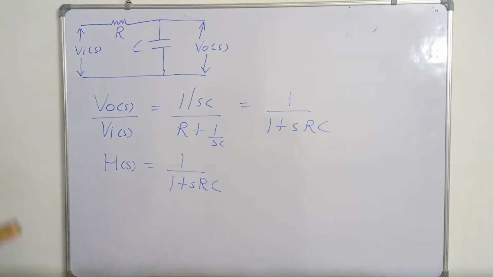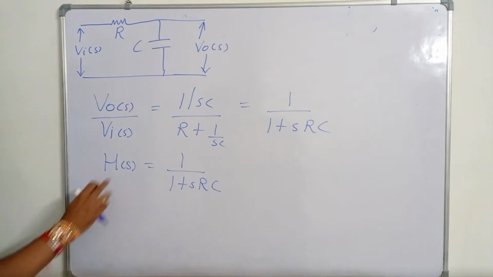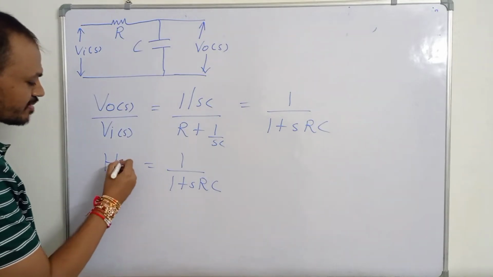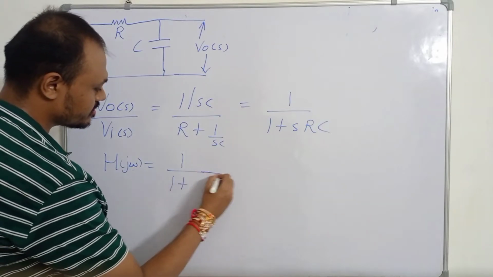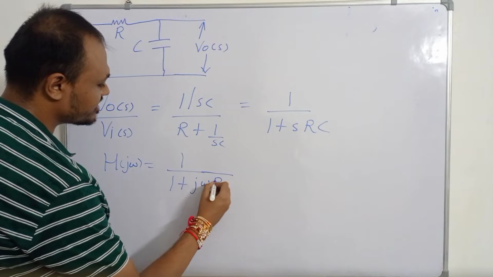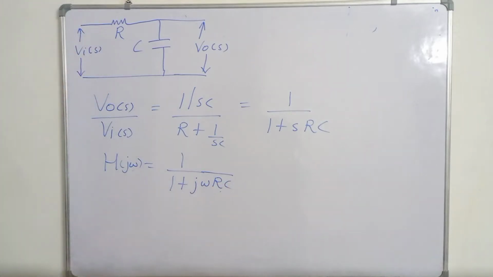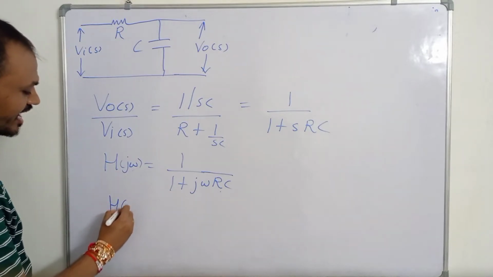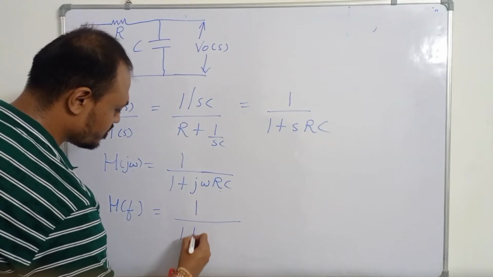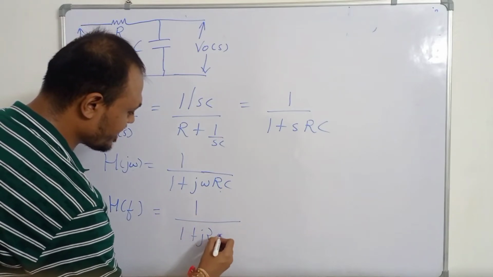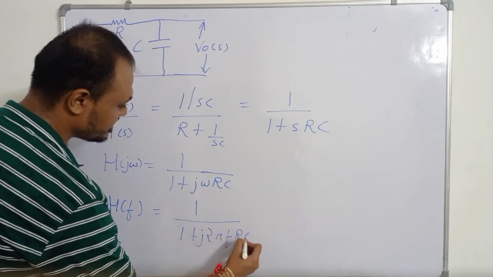And if we have to find H of j omega, then just replace S with j omega. So H of j omega equals 1 upon 1 plus j omega RC. And for H of F, we will use omega equal to 2 pi f, so 1 plus j 2 pi f RC.